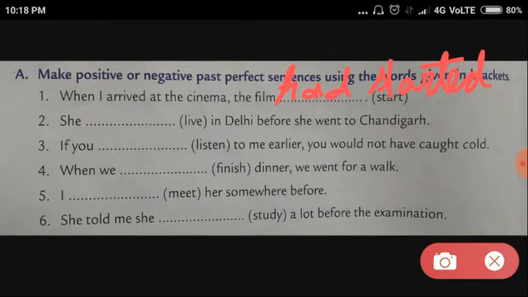Before means what we have to add here? Here also we have to go for past perfect. She had lived in Delhi before she went to Chandigarh. So the complete sentence is: she had lived in Delhi before she went to Chandigarh.